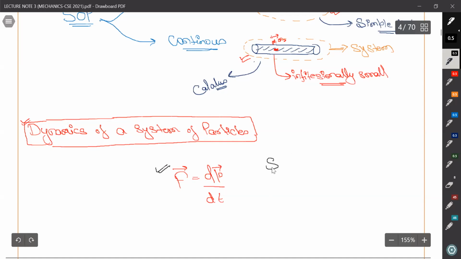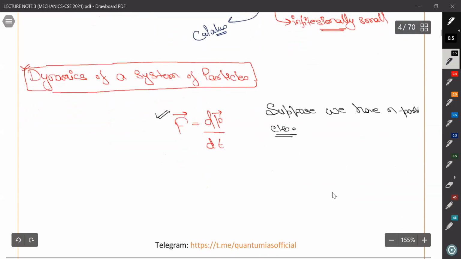So suppose we have n particles. Okay. And suppose this particle number 1 is m1, this is m2, this is m3, this is m4, and so on, and this is, let's suppose, mn.